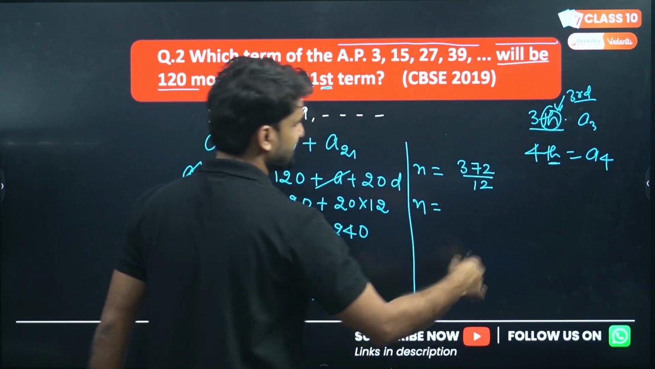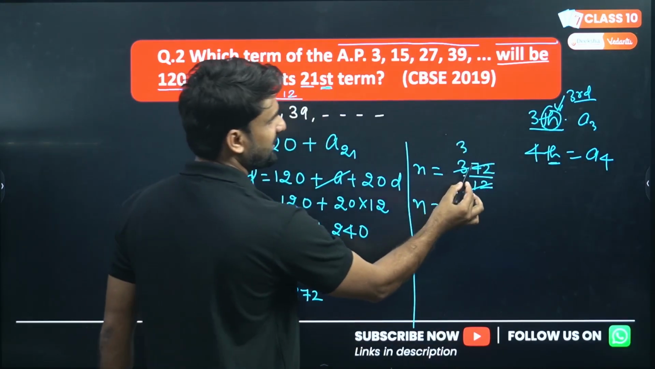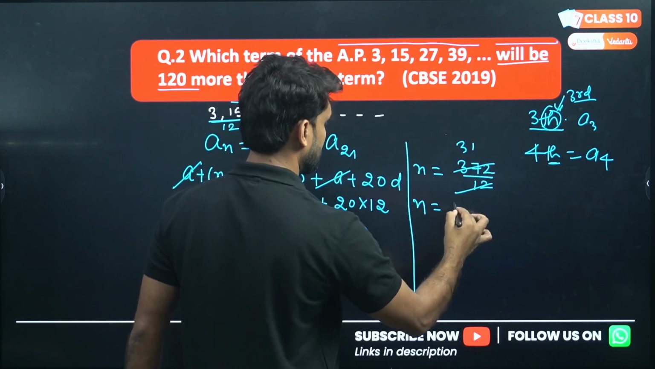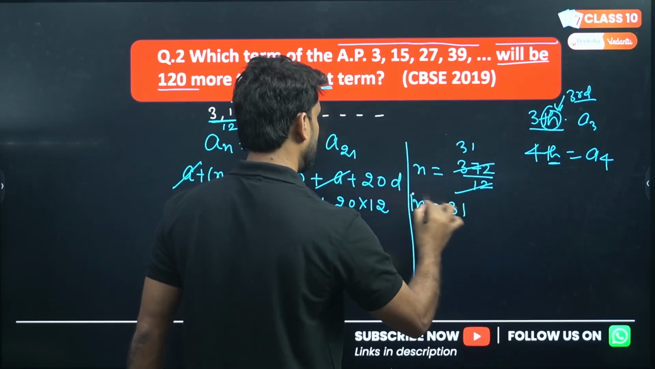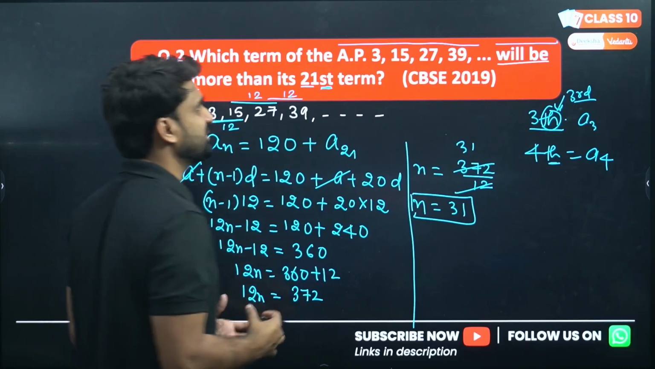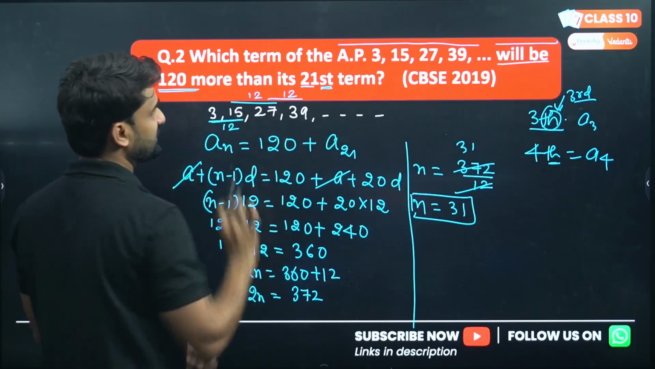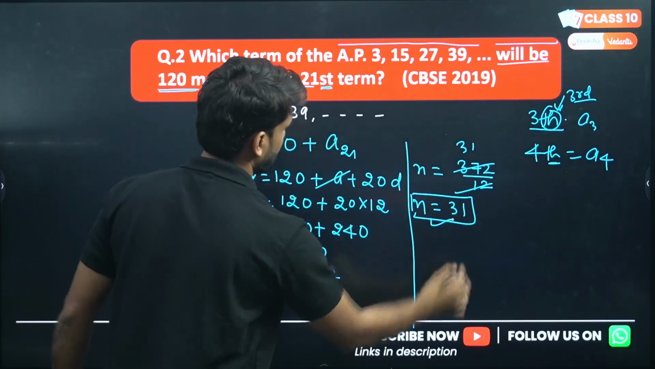So 12, 3, 36, 1 is remaining here, 12, 31. So the 31st term is 120 more than its 21st term. So this is the answer here.